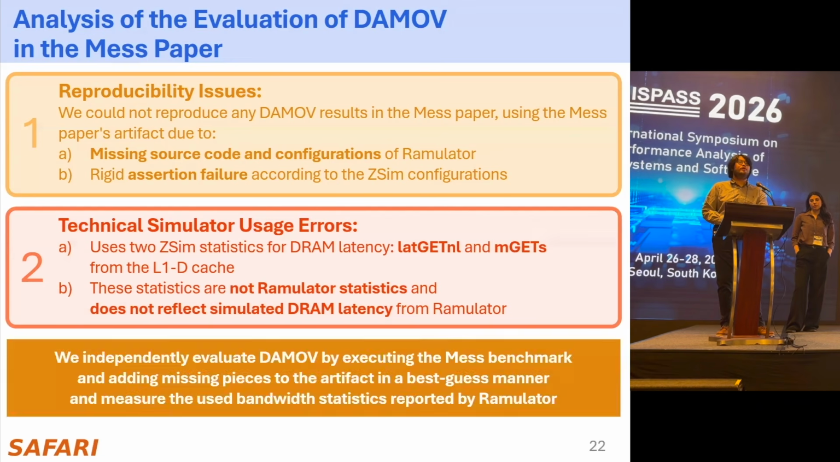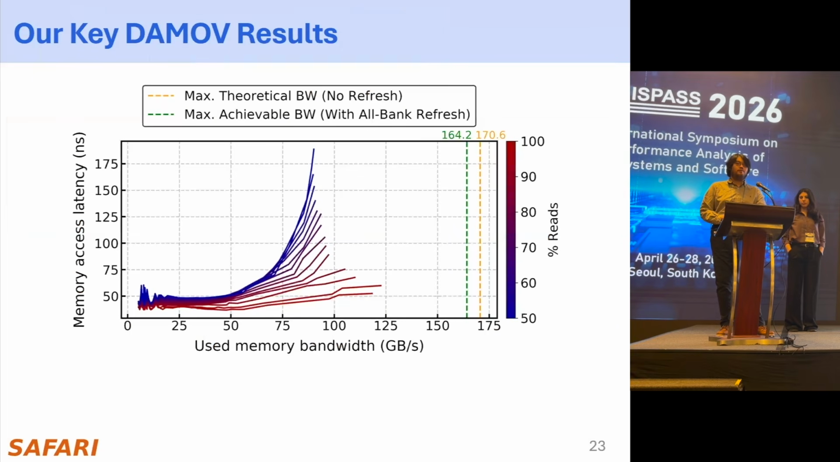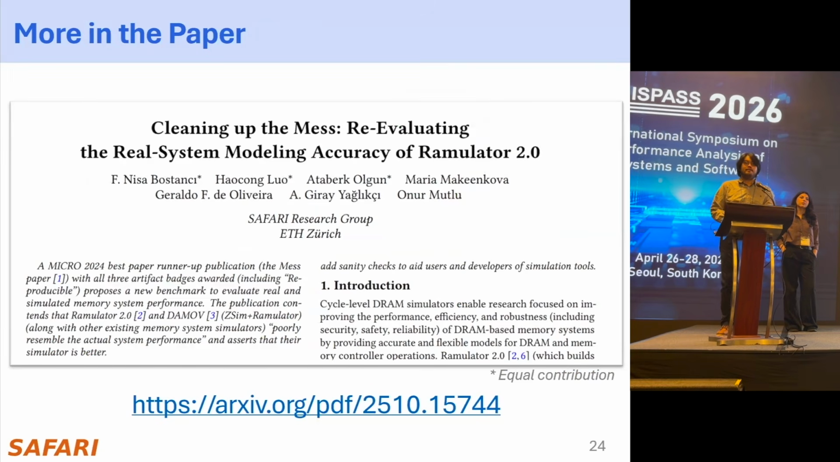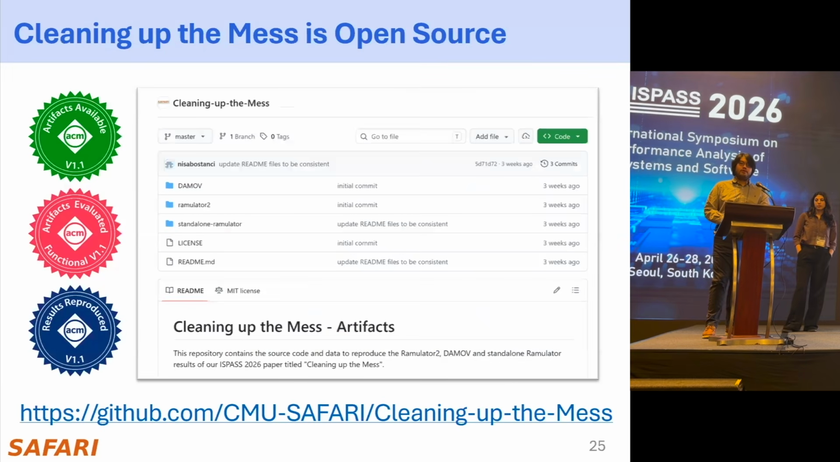Due to these issues, we independently evaluate DAMOV by executing the MASS benchmark and adding missing pieces to their artifact in a best guess manner. Here are our results, and we observed that when we use the correct statistics, DAMOV's memory access latency is not constant, in contrast to the claims in the MASS paper. There are even more details and analysis in the extended version of our paper on arXiv, and all our source code and scripts are fully open source and artifact evaluated.